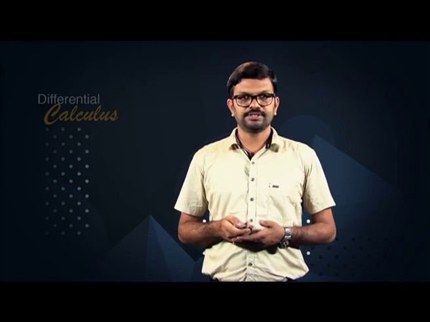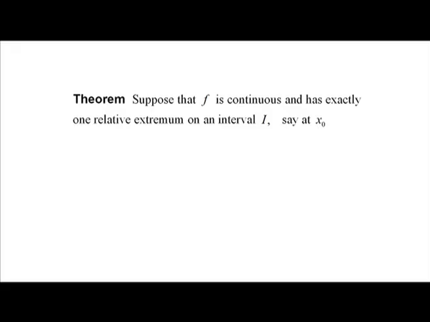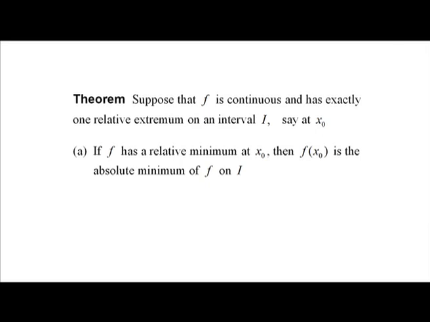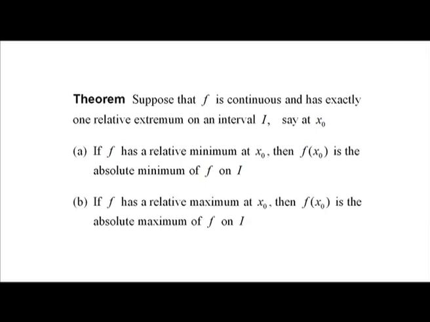Without giving a theoretical proof, we record this in the following theorem. Theorem: suppose that f is continuous and has exactly one relative extremum on an interval I, say at x naught. Then A, if f has a relative minimum at x naught, then f of x naught is the absolute minimum of f on I, and B, if f has a relative maximum at x naught, then f of x naught is the absolute maximum of f on I.